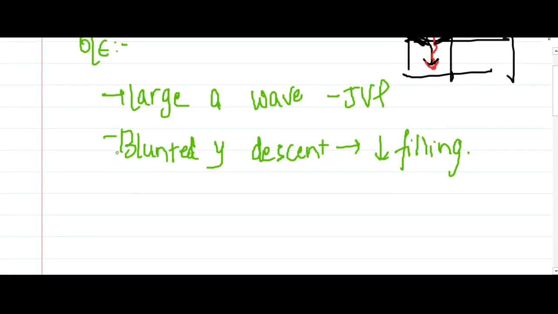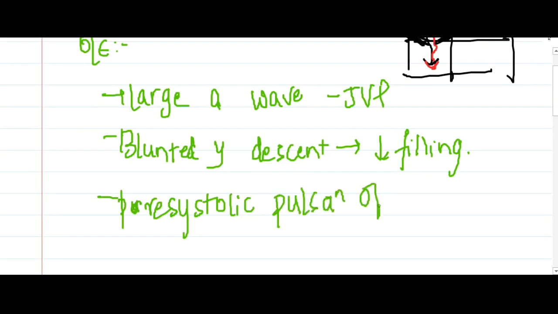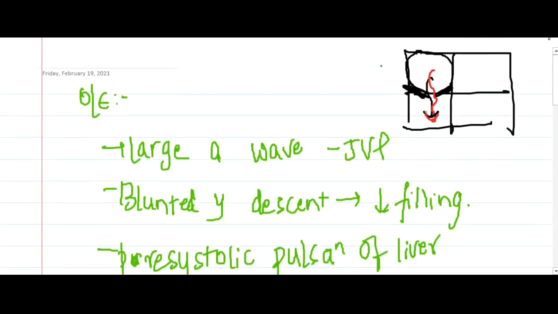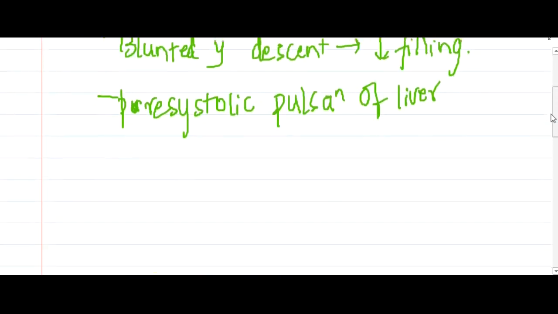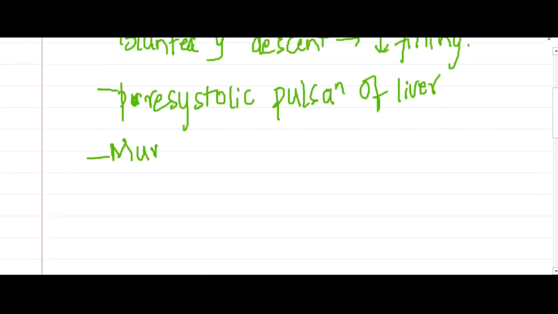Okay, then you will see pulse, as I have said, there is already hepatomegaly, and if you try to palpate the liver, you will see pre-systolic pulsations of the liver. And if you see the murmur, this tricuspid stenosis, that is flow of blood from right atrium to right ventricle, occurs during the diastole, so the murmur will definitely be a diastolic murmur. Due to this narrow opening from right atrium to right ventricle, this will create turbulence, thus resulting in a mid-diastolic murmur.